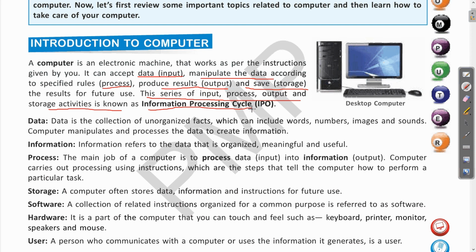So the computer functions in three steps: with the help of the input which is given, it does the modification, that is called processing, and the output is obtained on the basis of the processing. Then it is stored further, that is the storage, which may be used later. And this series of steps is called IPO, the information processing cycle. I hope this is clear. Now one by one we will go into detail about data and these other terms.